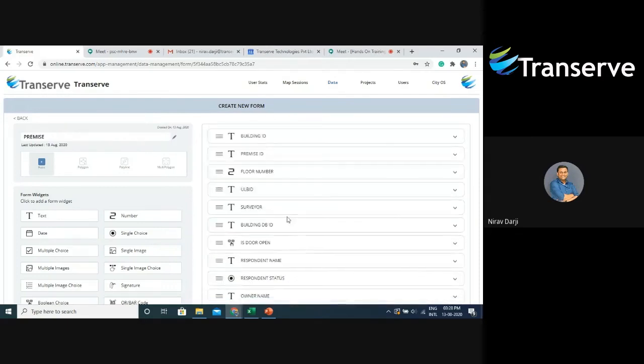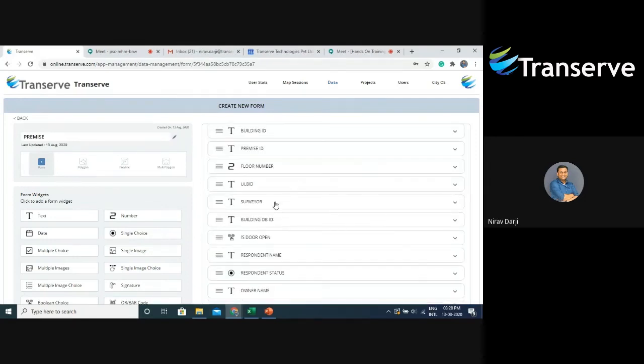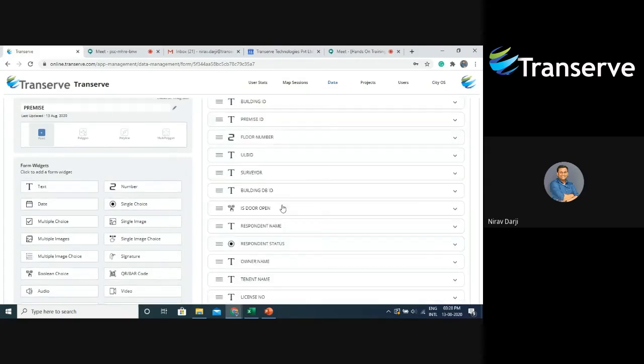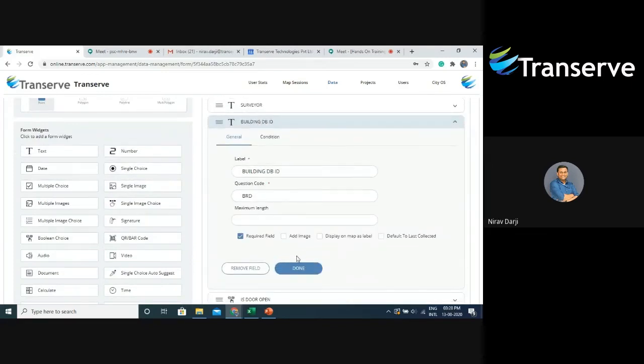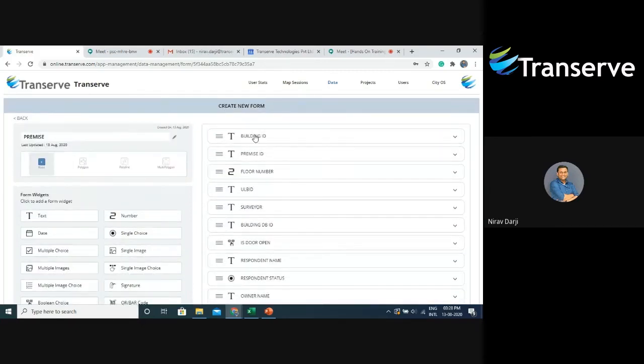I'll say done. Then a ULP ID similar to the building form. Then I have a surveyor field to know the surveyor details. I'll say done. Then a building DB ID to capture the building DB ID. I'll say done. I want to make a note that out of the top 6 compulsory widgets, only the top 3 widgets will be visible to the surveyor on the mobile app. The rest 3 widgets, that is ULP ID, the surveyor, and the building DB ID won't be visible to the surveyor on the mobile app, and he will not fill them.